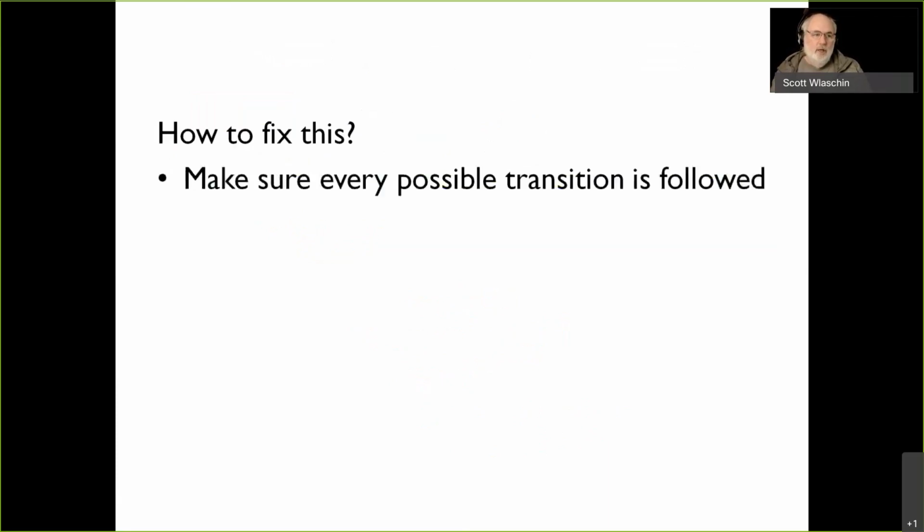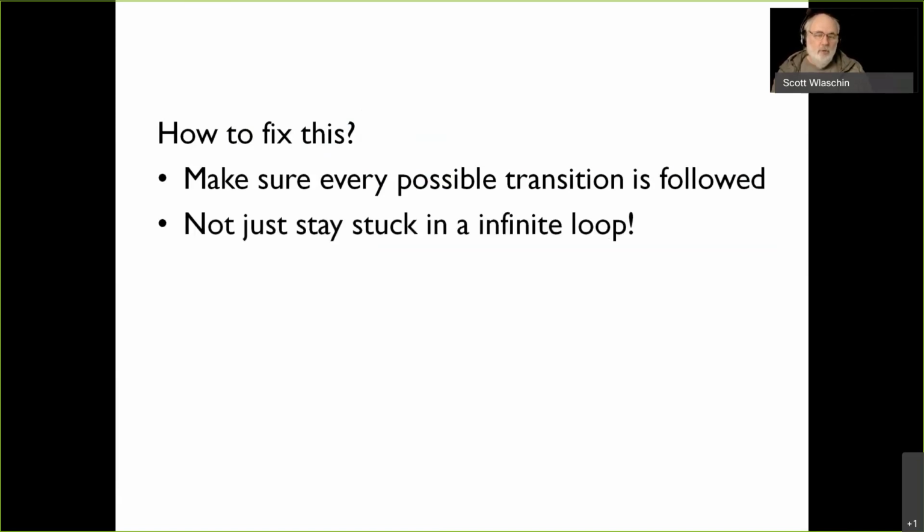What we want is, I don't mind if you go around that loop a few times, but I want you to at least try some other things. Don't just go around the same place forever. Try some of the other transitions once in a while. So that's what we wanted to do, and there's actually a word for this. This is called fairness. Don't just pick on one transition and stick to it. Try all the other transitions. Give all the other transitions a chance.